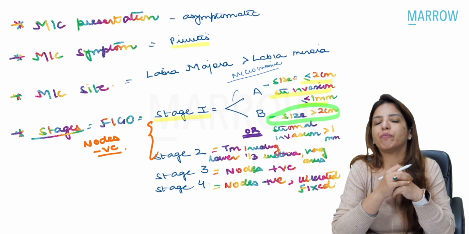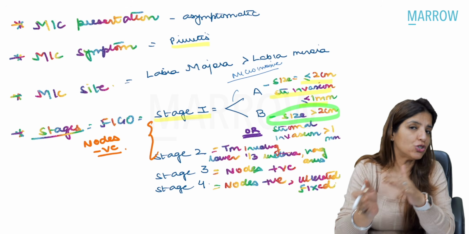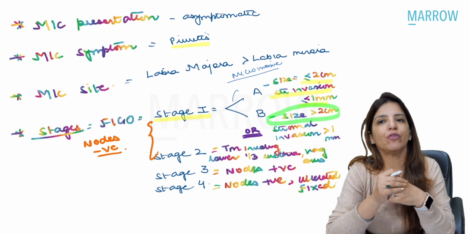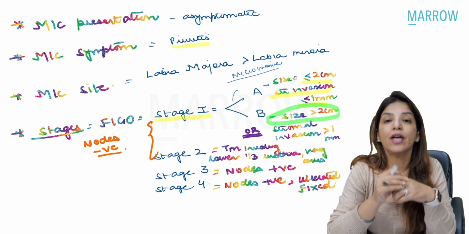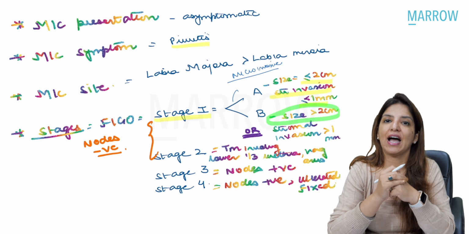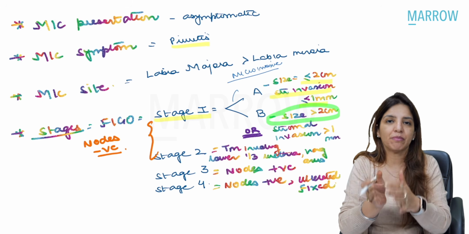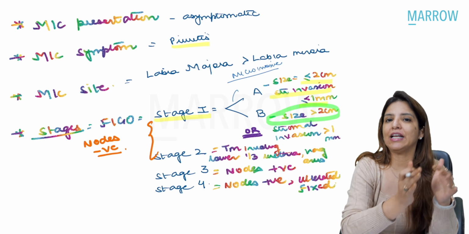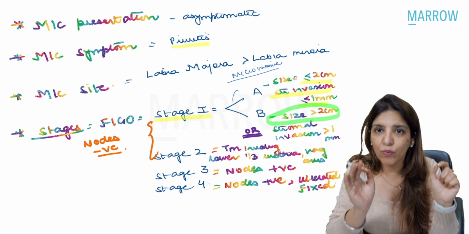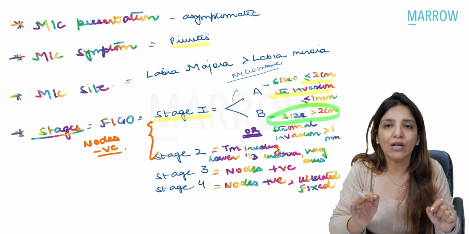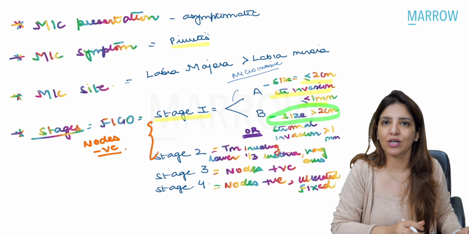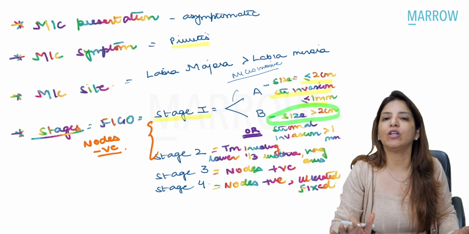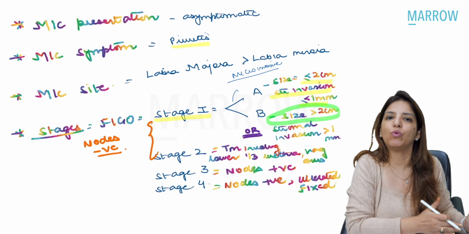Now, because you are putting it in stage 1B, it means you have to do a lymph node dissection. Right? Now you have to decide whether you have to do a unilateral lymph node dissection or a bilateral lymph node dissection. Now, because the size of the tumor is given as 1.5 centimeters and that means it is less than 2 centimeters, so I am going to go for a unilateral lymph node dissection. So have you understood that in stage 1B also you can go for a unilateral lymph node dissection if the size of the tumor is less than 2 centimeters, right? Depth of the invasion has nothing to do with lymph node dissection.